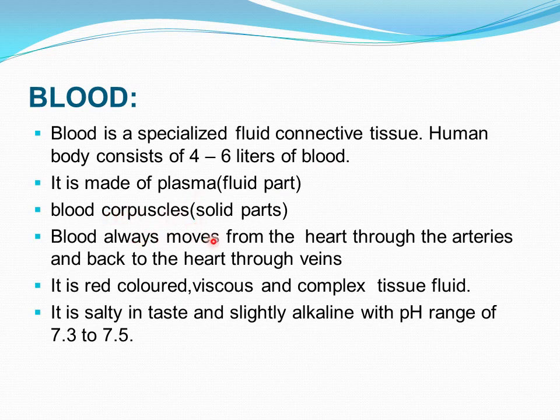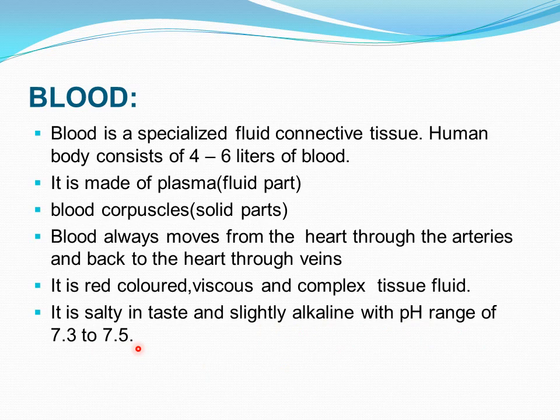Blood always moves from the heart through the arteries and back to the heart through veins. The exceptions we have already studied in the previous video. If you have not gone through those videos on blood vessels, where I have discussed the veins and arteries, please go through them. Now how does the blood look? It's red in color, viscous, and a complex tissue fluid. It is salty and slightly alkaline with a pH range of 7.3 to 7.5.